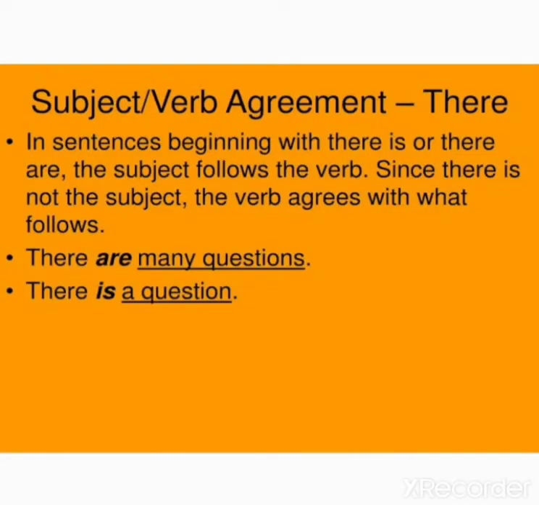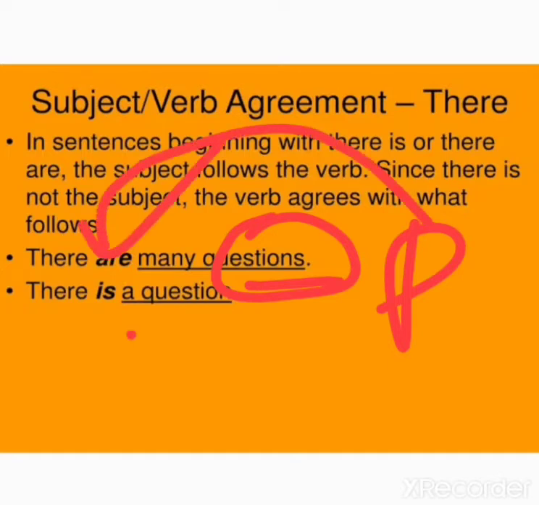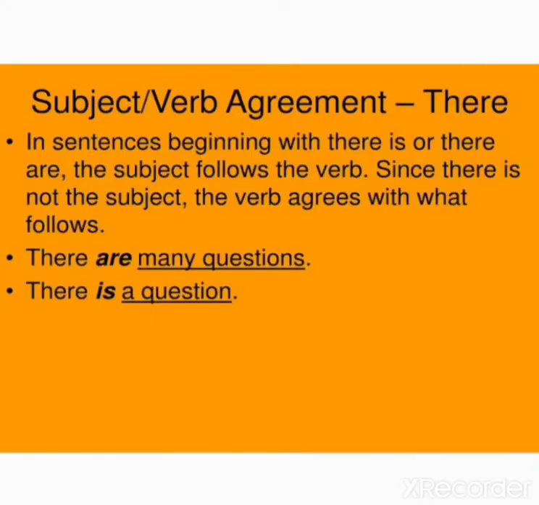Now let us move towards another example. There are many questions. The second example is there is a question. Why? In the first sentence you have written there are, and in the next sentence why ma'am you have written there is? Because many questions, it is referring to many questions, plural in number. The questions are many, so that is why plural in number. So that is why are. And here you are asking only one question, a question, that means singular in number. So that is why is.